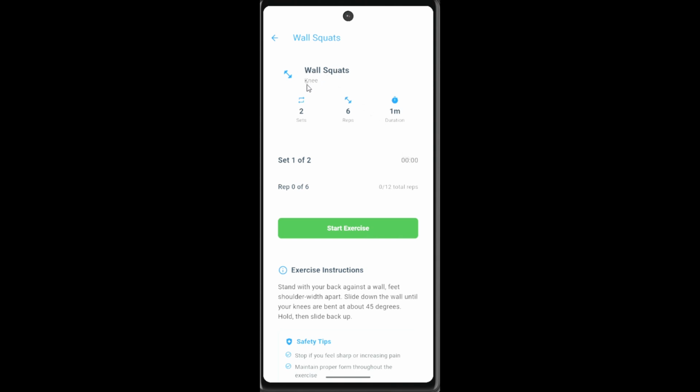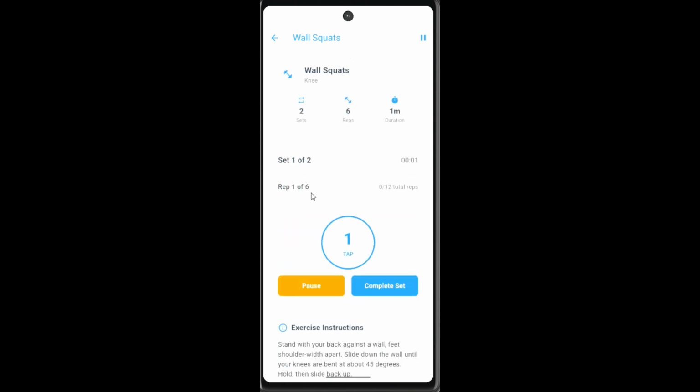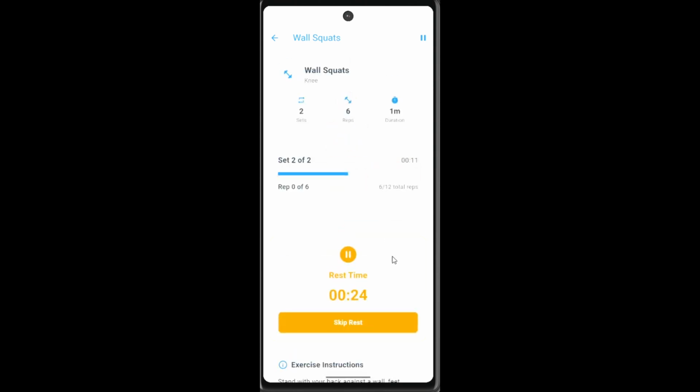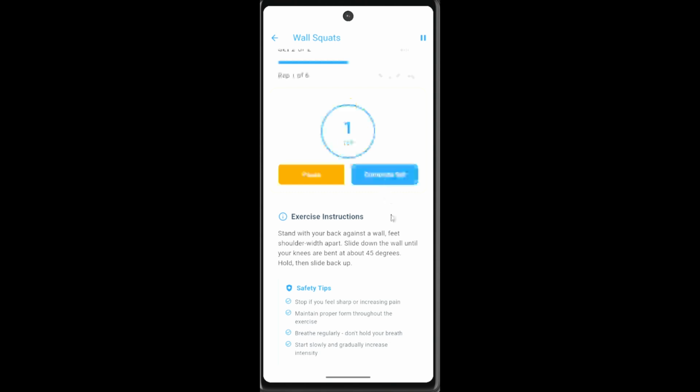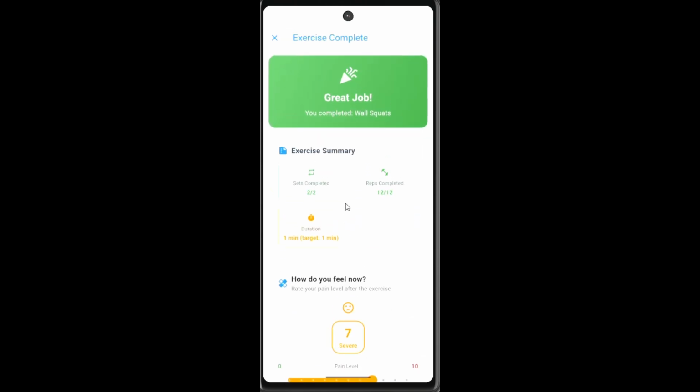So you can see it's wall squats, knee, 2 sets, 6 reps, and the duration is within 1 minute. You can see the instruction here, which is to stand with your back against the wall, and then we can start the exercise. Let's say I'm reading the exercise instructions, and then I'm doing 1, 2. You can see there's rest time in between. For demo purposes, I'm going to speak the rest, and then you can go 1, 2, and then you can just finish it. Okay, once you have completed, you can see the exercise is complete.